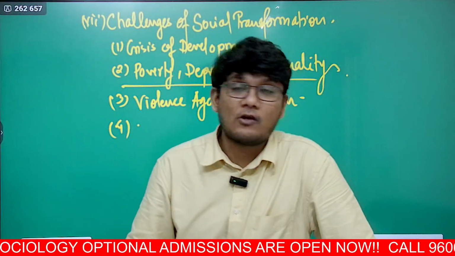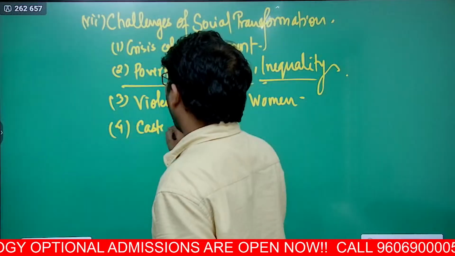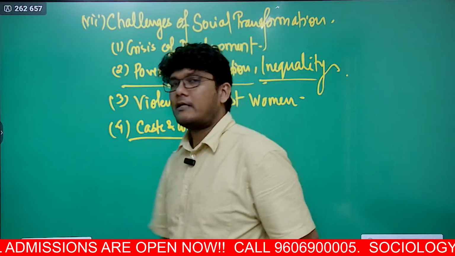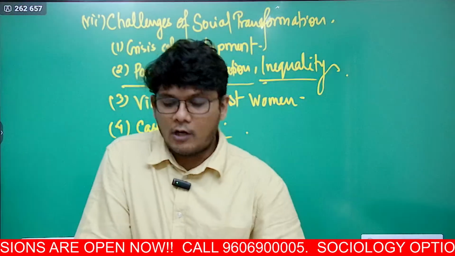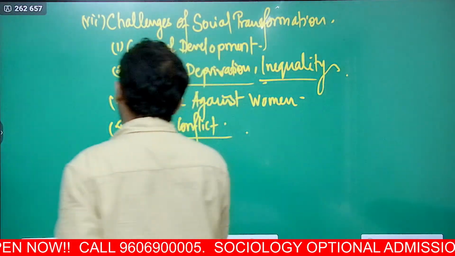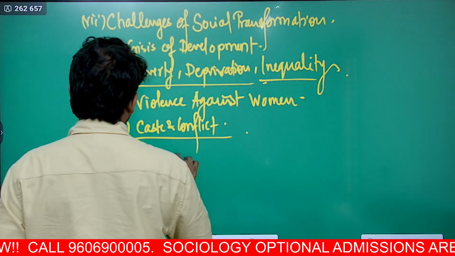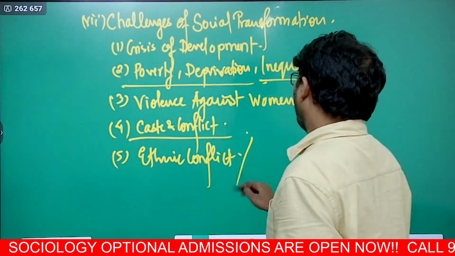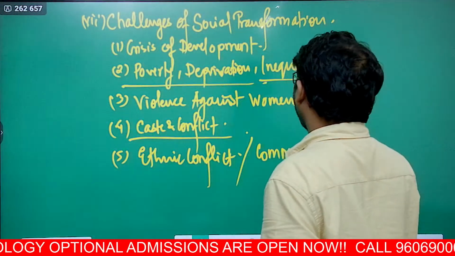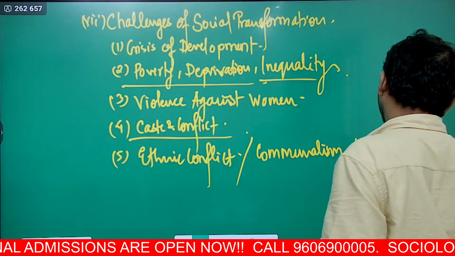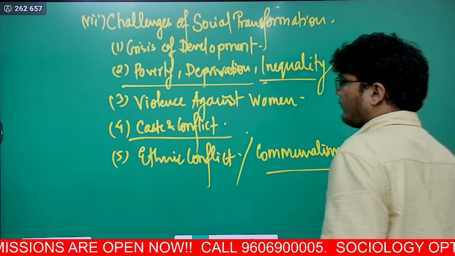Next is caste and conflict. So basically we will talk about the conflict that happens in the caste, right? Caste system we have already seen. Here we will take up the conflict, and with respect to the conflict, the current scenario, examples is what we will take. Then after caste you will also have ethnic conflict. All the other conflict, for example ethnic conflict, communalism, religious revivalism, all this and much more is what we will see here.